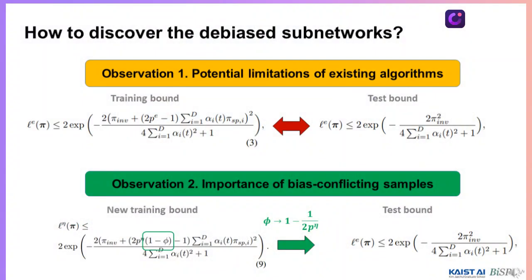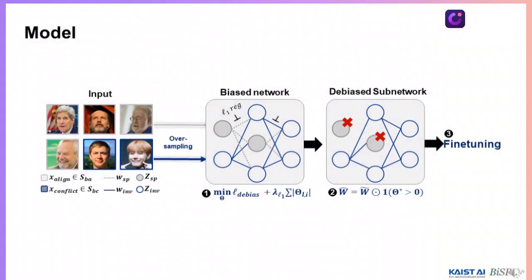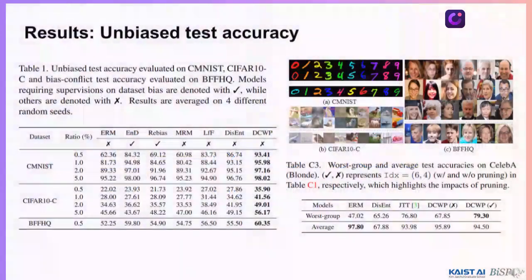We have two observations, where the first one reveals the limitations of existing pruning, and the second one is about how bias-conflicting samples may overcome these limitations. We designed a new neural pruning algorithm called DCWP, and we demonstrate that the proposed method outperforms other debiasing methods.